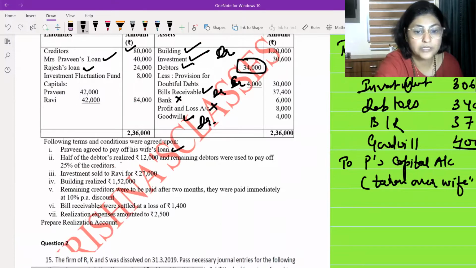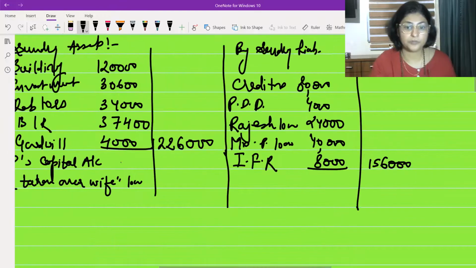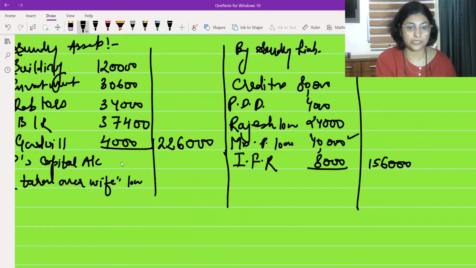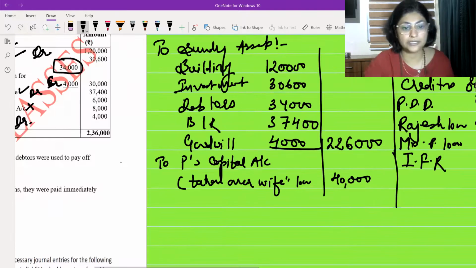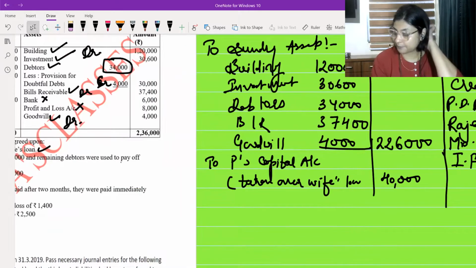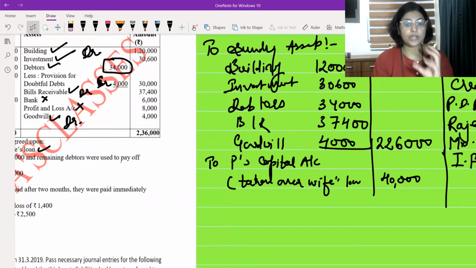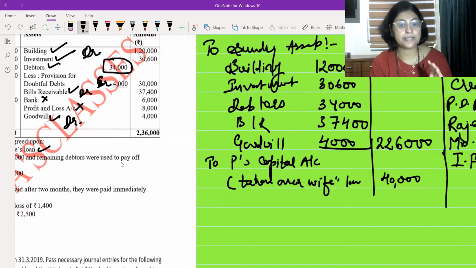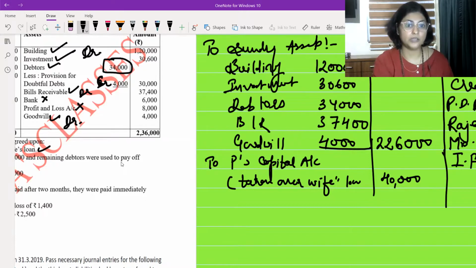Okay, he has taken his wife's loan. And what was the amount of wife's loan? You can refer from here. This Praveen's wife's loan was 40,000. So 40,000 rupees Praveen has taken. Okay, so in this question, you don't have to make a partner's capital account. In case you had to make partner's capital account, since it is on the debit side over here, you would have written it on the credit side of partner's capital account.